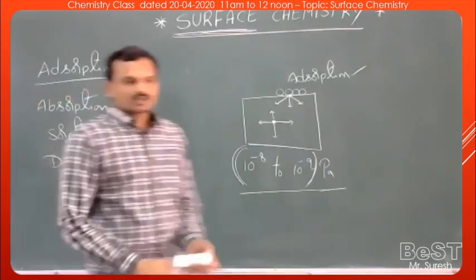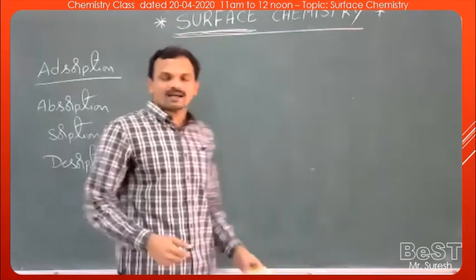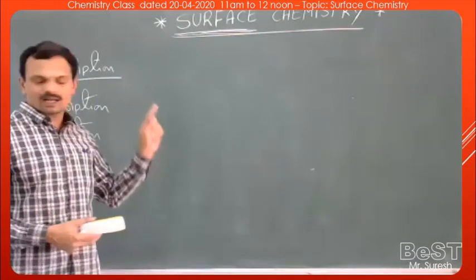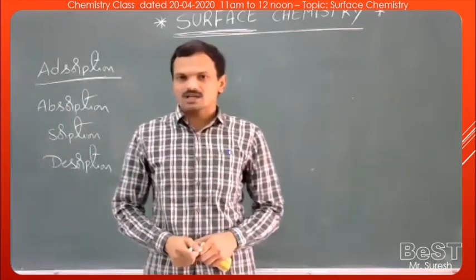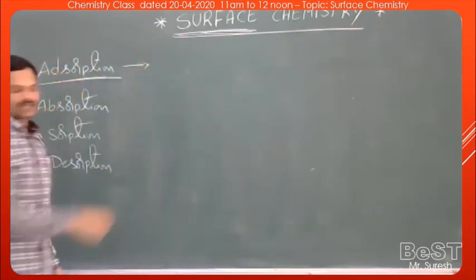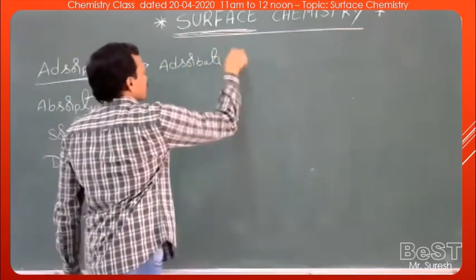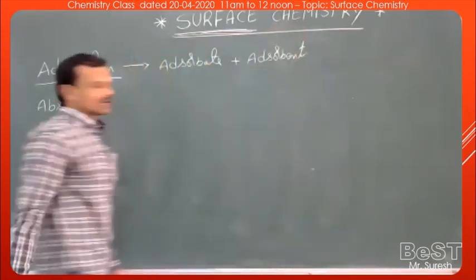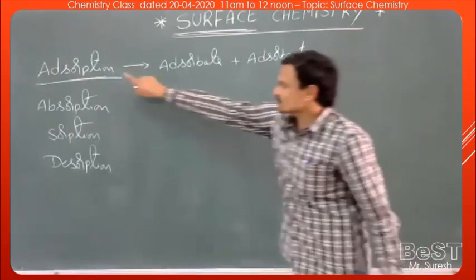Adsorption. As we discussed right now, adsorption is the process of attraction and accumulation of a gas or liquid on the surface of a solid or liquid. That is called adsorption. And this process of adsorption contains mainly two components: adsorbate and adsorbent. So adsorbate and adsorbent are the two components involved in this adsorption process.